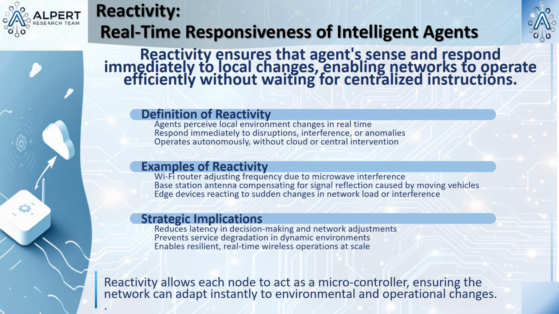The second property is reactivity. This is about speed. It means the agent perceives its specific local environment and responds to changes in real time. So if there's sudden radio interference, a reactive agent in the router changes its frequency immediately. It doesn't wait to send a report to the cloud and get instructions back. No, it doesn't wait for a ticket to be processed at headquarters. It senses the problem and reacts in microseconds.